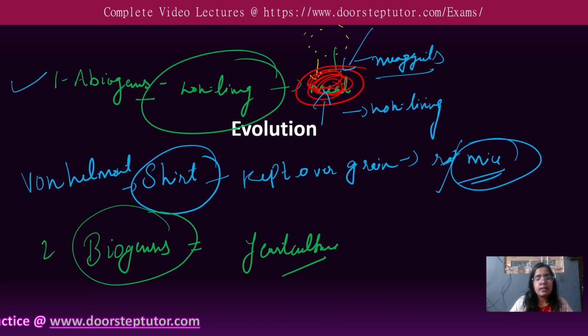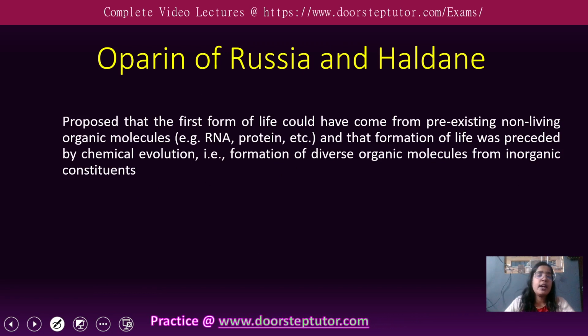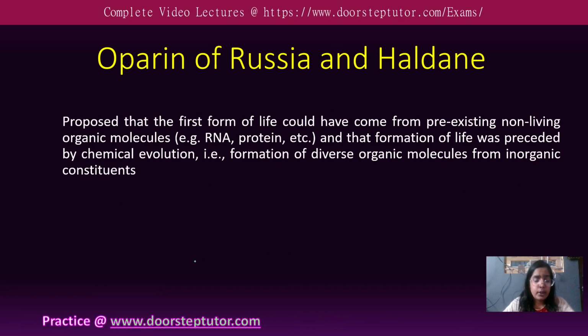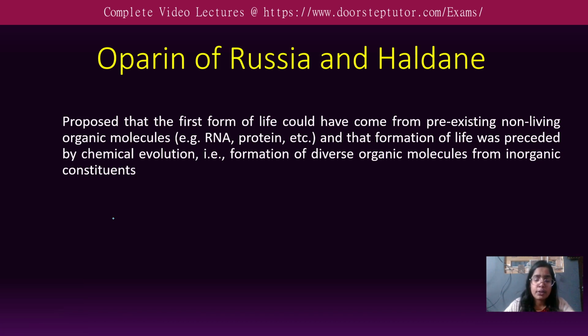Now the third theory, that is the modern theory that has to be considered, that is Oparin of Russia and Haldane, the Oparin theory. Now what was this theory? We came to know that the previous theory was simply neglected, because in abiogenesis they were talking about the Nile River, where the sun's rays used to create soil and the soil created the organism.